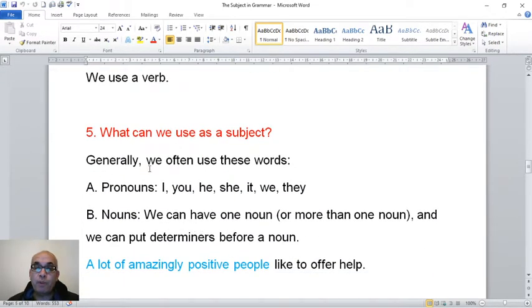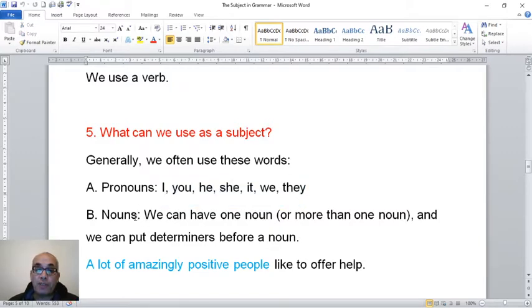Number 5, what can we use as a subject? And this is very important. It means how can you start your sentence? Generally, we often use these words. So we use pronouns. So we use I, you, he, she, it, we, they. This is how you can start your sentence. So these are subjects, and we call them subject pronouns.